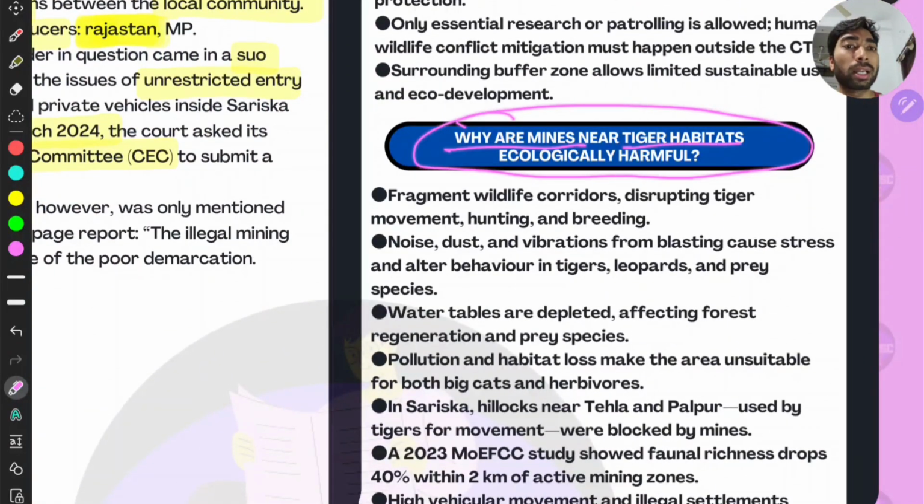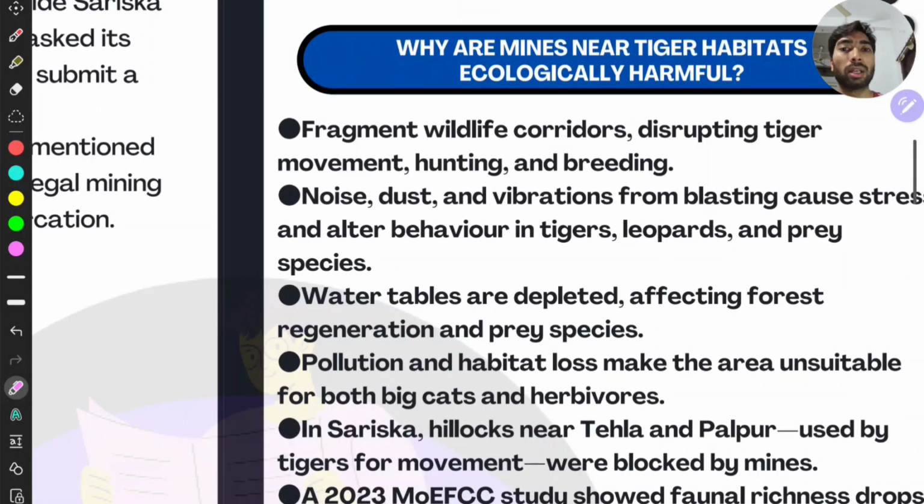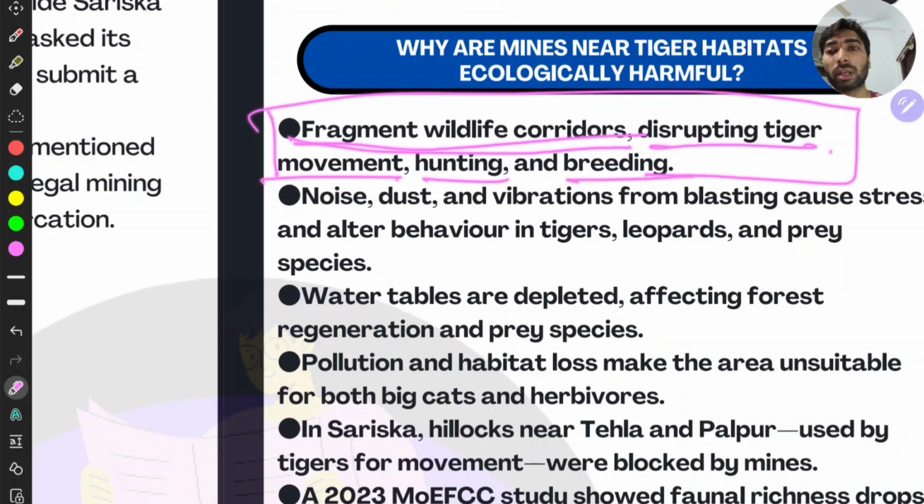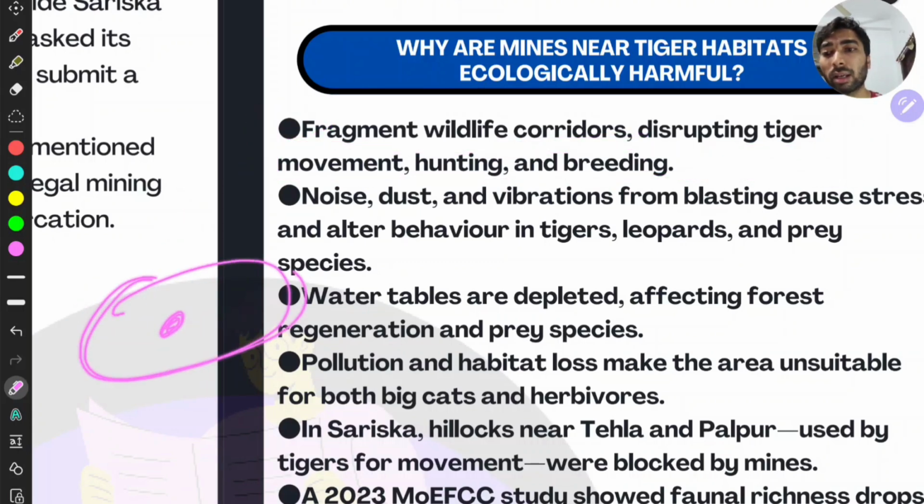Why are mines near tiger habitats ecologically harmful? Why are mines harmful? What can you say about it? Without reading this, just try it once and go with this video again, right? First, the fragmenting of wildlife corridors, then disrupting tiger movements, hunting and breeding. All this happens, and fragmenting means when a tiger reserve is there, for example, if mining is allowed here, then this area would be fragmented from a whole large area, right?